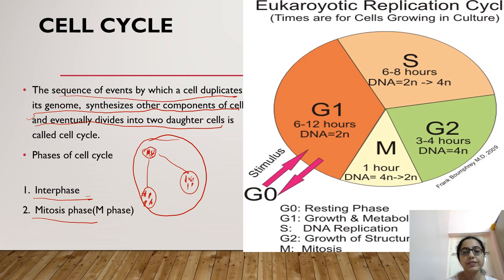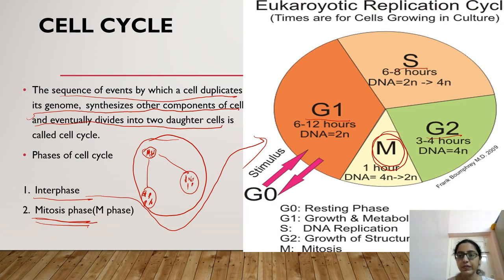Now what is interphase? Let us have a look here. Interphase consists of G1, S phase and G2. These are the three phases which comprise interphase. And mitosis is the phase in which the cell divides into two daughter cells. Before we start mitosis, let us understand what G1, S and G2 are.